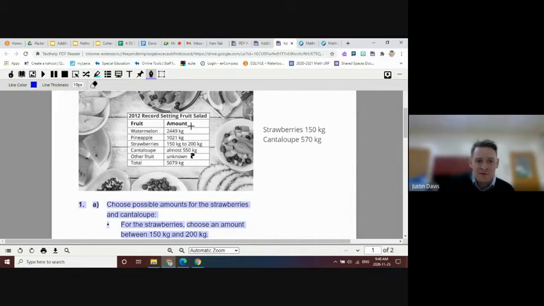You have the amount of watermelon, the amount of pineapple, the amount of strawberries, and the amount of cantaloupe, especially if you're using our numbers here that Brooke and Esther gave us. You also have the total amount. So how can you use all that information to try to figure out your unknown amount?